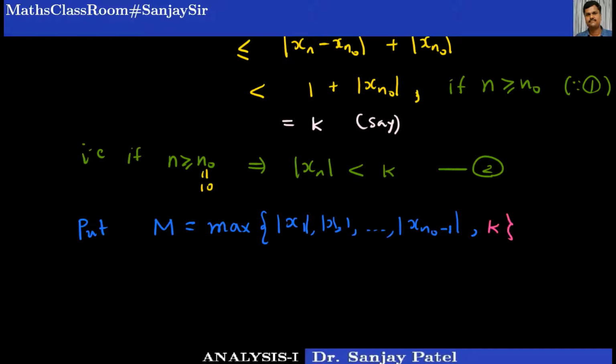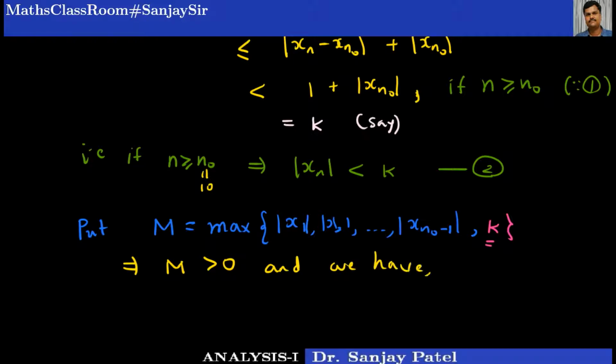Okay, so these are finitely many terms and this is a fixed number. So out of all this, what we can conclude is that the number capital M is obviously positive, because M is the maximum of all this. So M is a positive real number. And not only that, we have